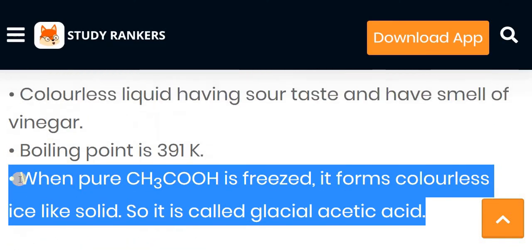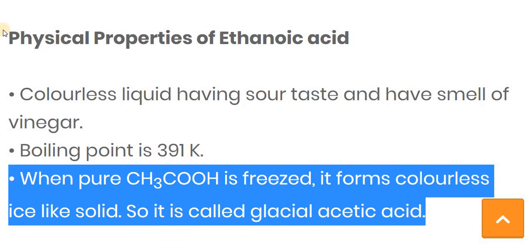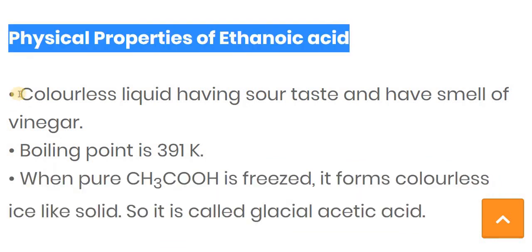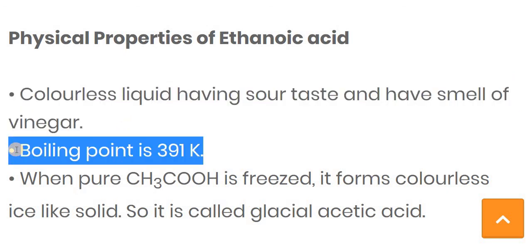Let's see the physical properties of ethanoic acid one more time. It is colorless, meaning it does not possess any color, and it is a liquid having a tangy sour taste, and its smell is like vinegar. Its boiling point is 391 Kelvin.